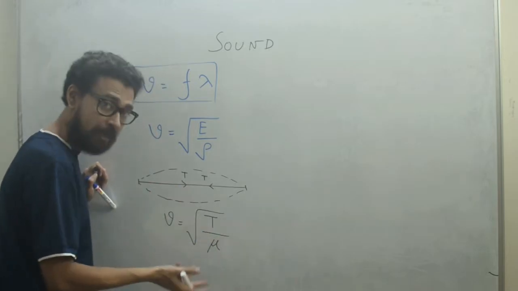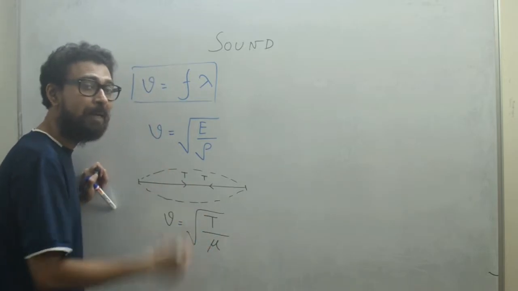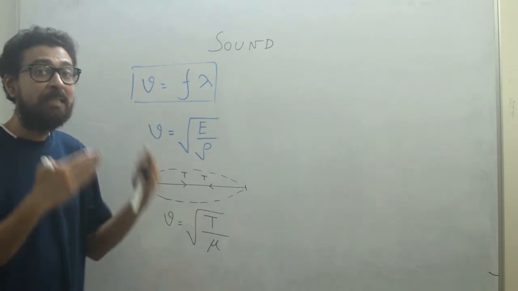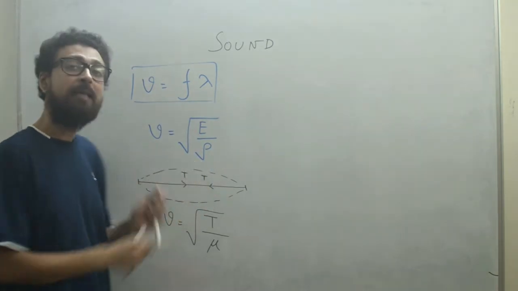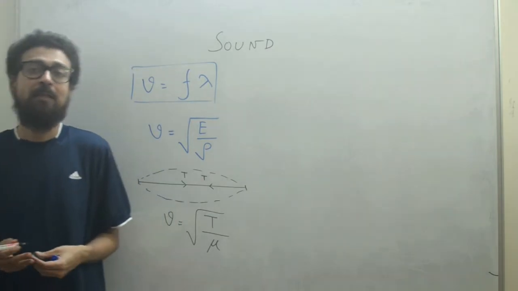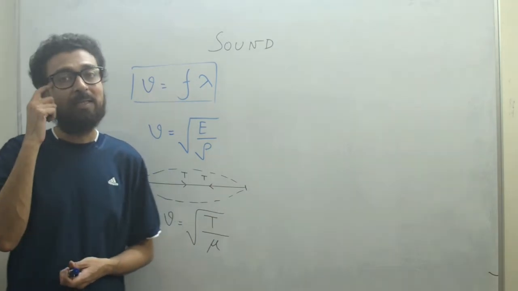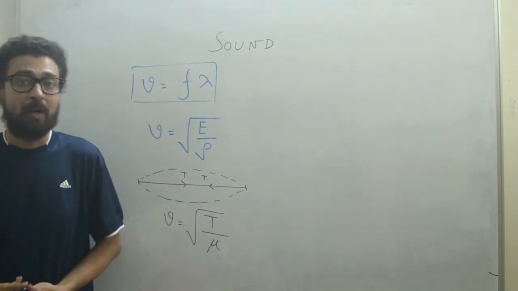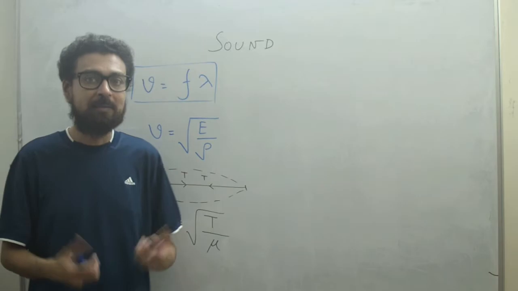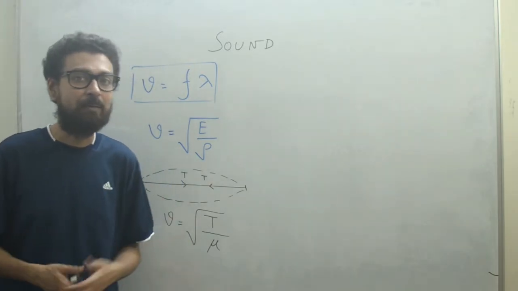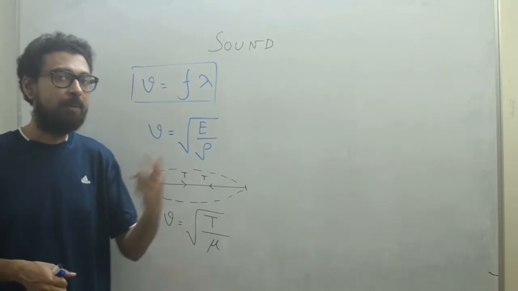Mu is not the refractive index; mu is the mass per unit length. Because the wire is very thin, it's better to calculate mass per unit length so that we can easily calculate the total mass.